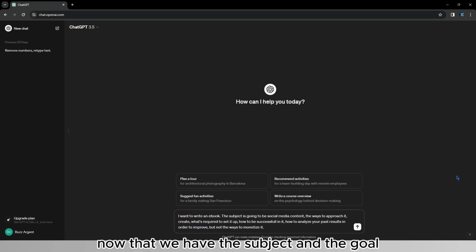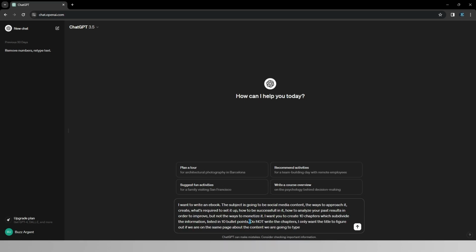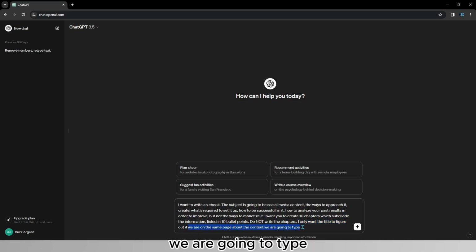Now that we have the subject and the goal, let's go ahead and type what we actually want from ChatGPT. So I've gone ahead and typed, I want you to create 10 chapters which subdivide the information, listed in 10 bullet points. So we have put also the output template. Now I will add a clarification. And then I typed, do not write the chapters. I only want the titles to figure out if we are on the same page about the content we are going to type. So I'll go ahead and hit send.